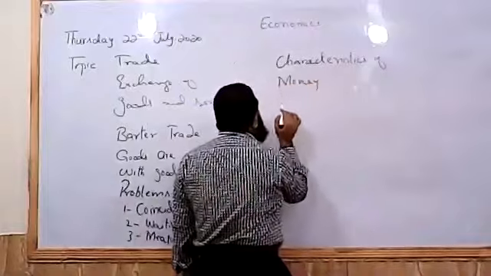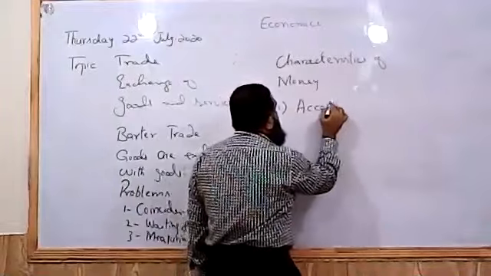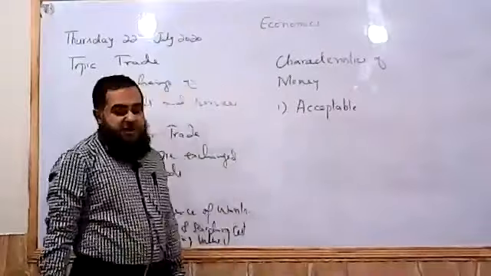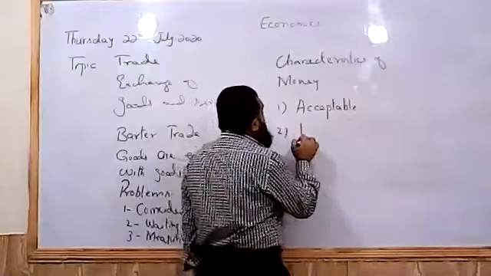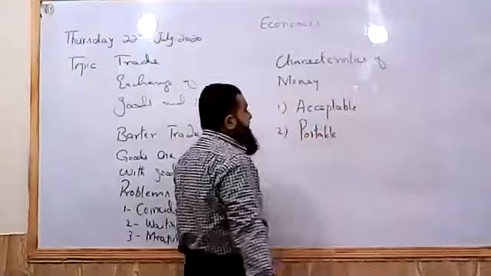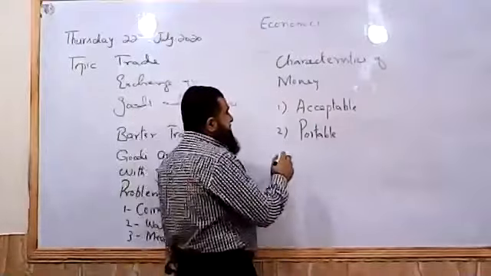What are the characteristics of money? First, it should be acceptable. If anything is not acceptable by the people, it cannot perform the functions of money. Second, it should be portable, acceptable and recognized as well. If something is not recognized, then we cannot use it as money.